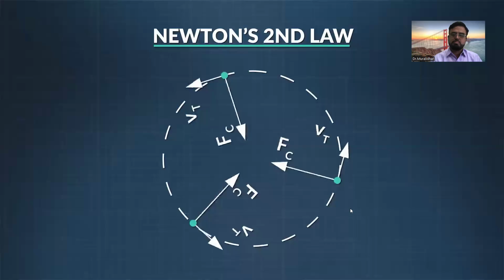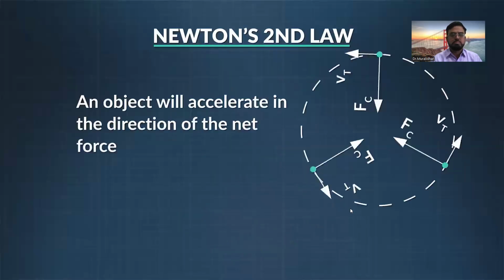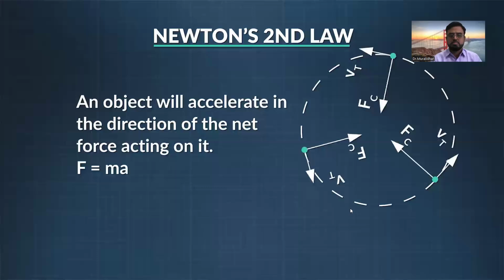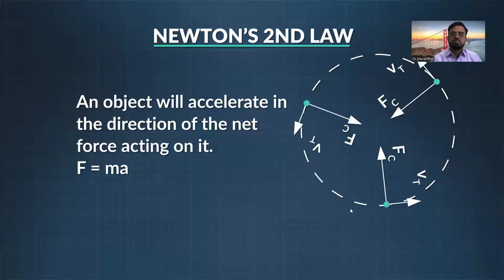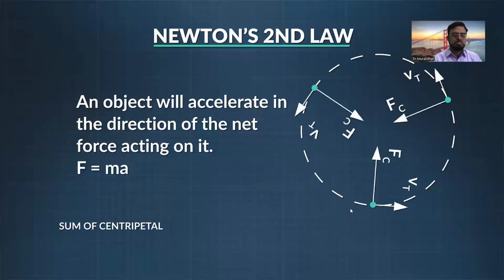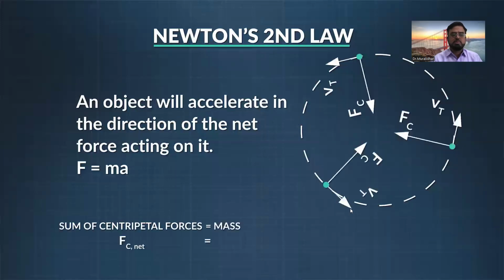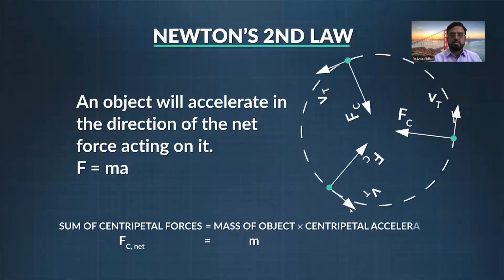Think of Newton's second law. An object will accelerate in the direction of the net force acting on it. In this case, the sum of the centripetal forces is equal to the mass of the object moving in a circle times the centripetal acceleration. F is equal to ma.